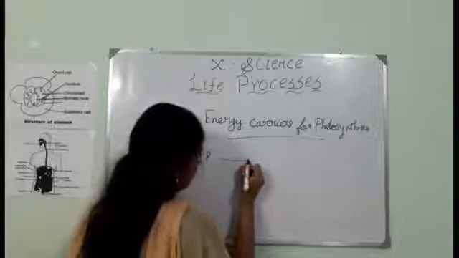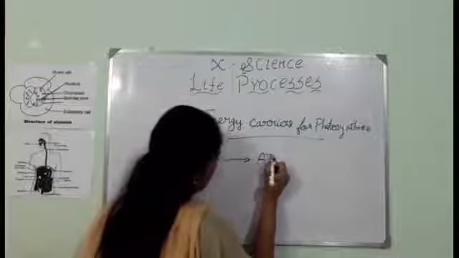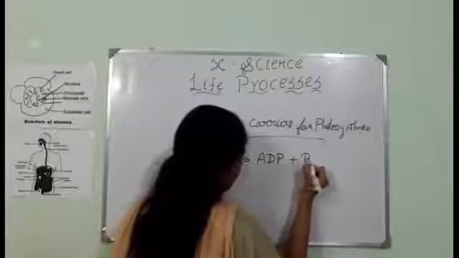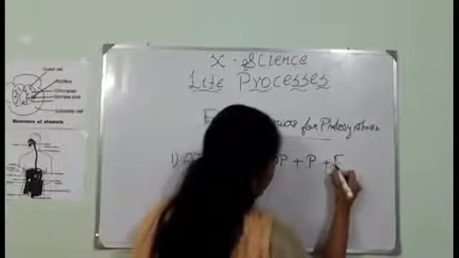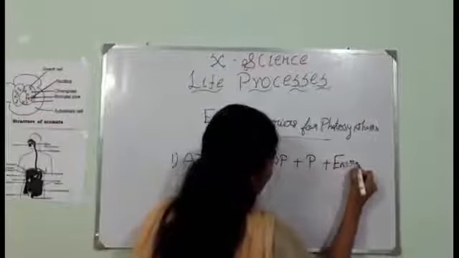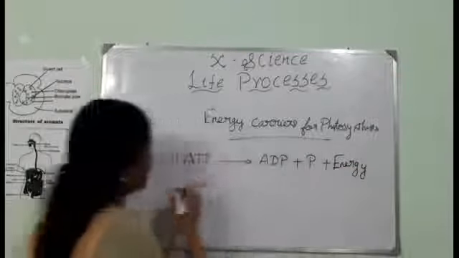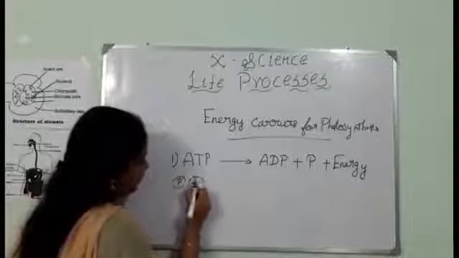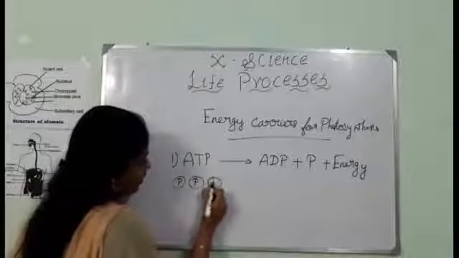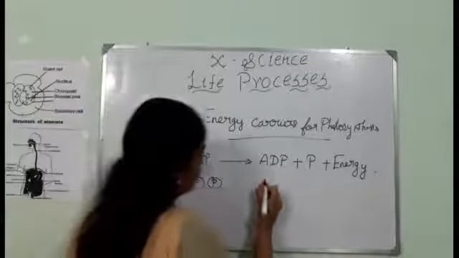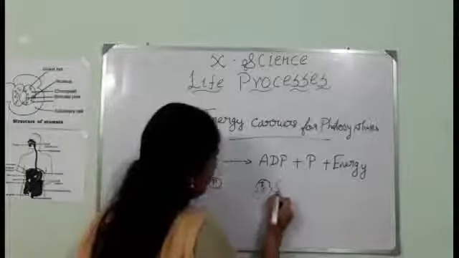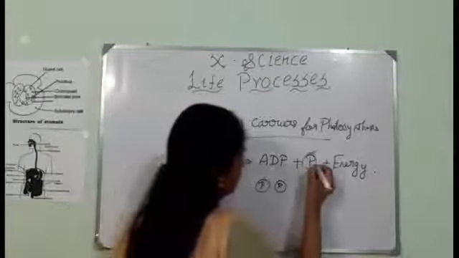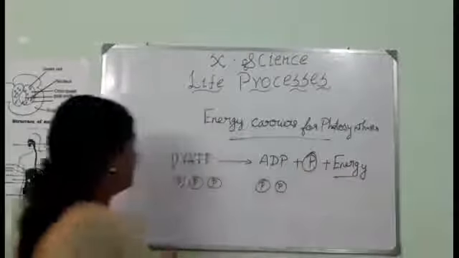This will break down into ADP, that is adenosine diphosphate, plus phosphate, which will give you energy. See, adenosine triphosphate has 3 phosphates, which will give you 2 phosphates, named adenosine diphosphate, and here we have 1 more phosphate plus energy, right?